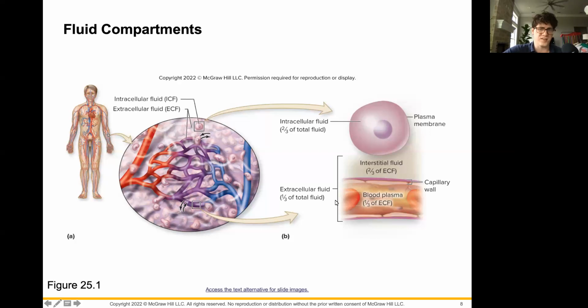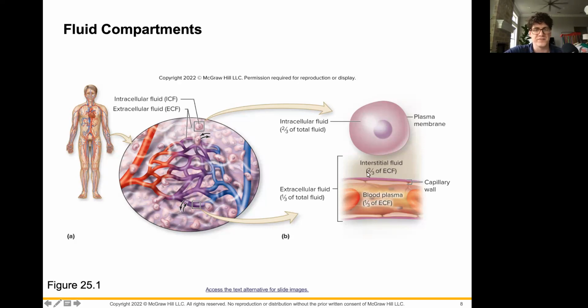Now, extracellular fluid, we can break down into a couple of major components. The first one of these is going to be, of course, our blood plasma. That's what we tend to think about whenever we think about fluids in our body. We think about this massive well of fluid that is our blood. However, that's only going to make up 1/3 of the extracellular fluid, which is only 1/3 of our total fluids in and of themselves. So that means it's only 1/9 of all of the fluid that we have.